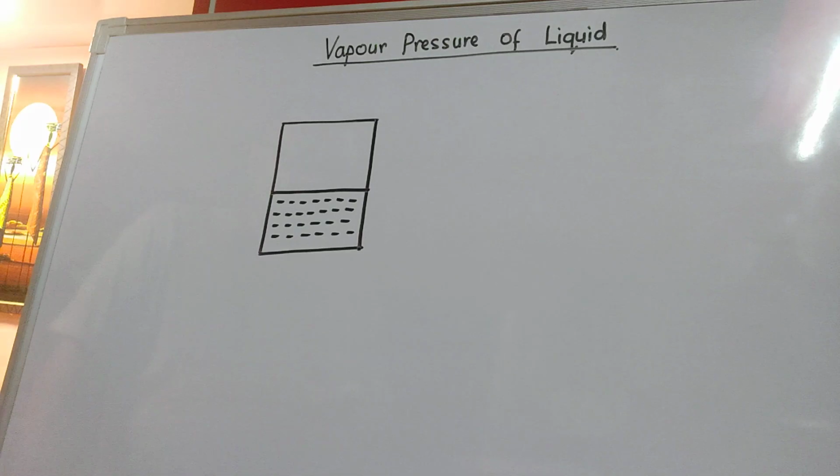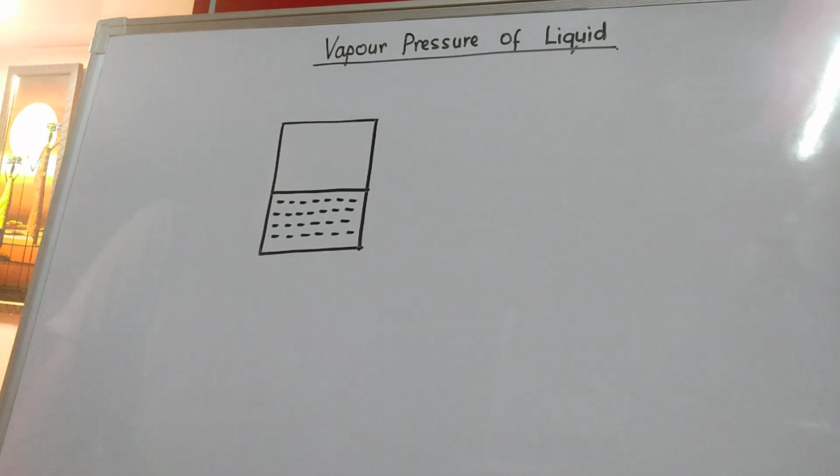Now, here I would like to mention that all the liquid molecules present in this beaker do not possess the same amount of energy. Some liquid molecules have lesser energy in them, some have a large amount of energy in them.